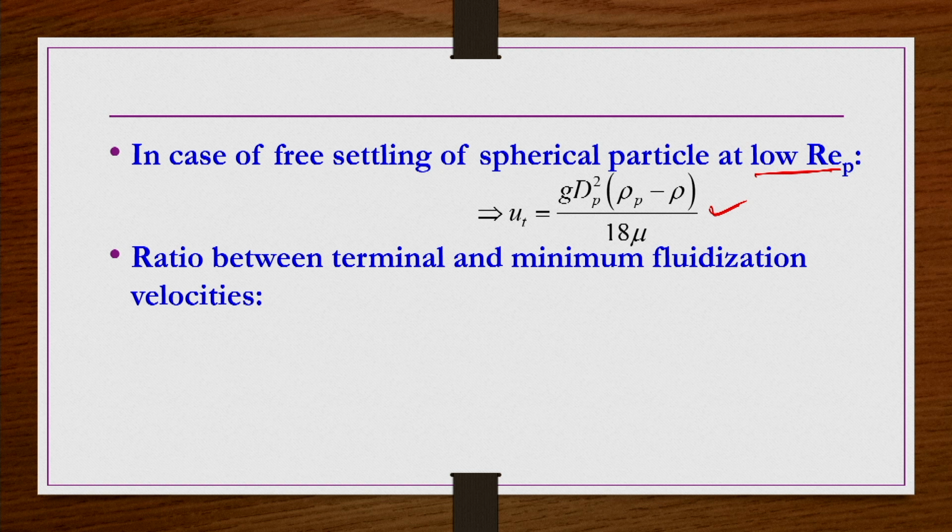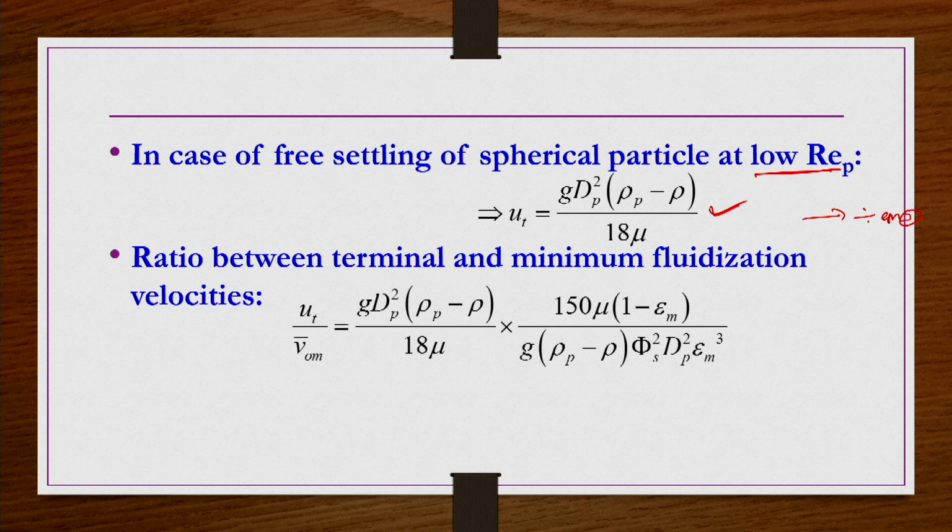This equation divided by equation number 3, derived just previously, gives u_t by V_om bar equal to g delta rho phi_s square d_p square epsilon cubed by 150 mu (1 minus epsilon_m), right, with epsilon_m.